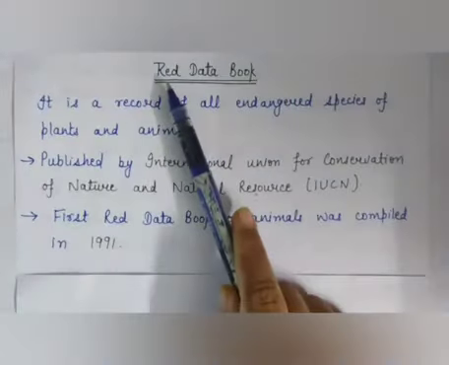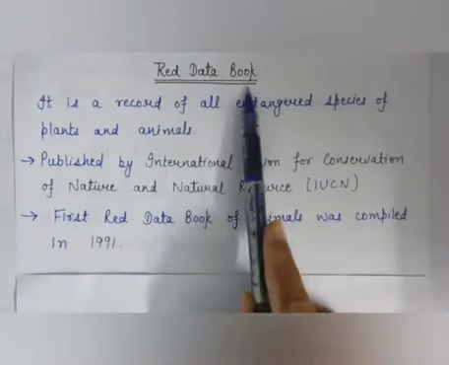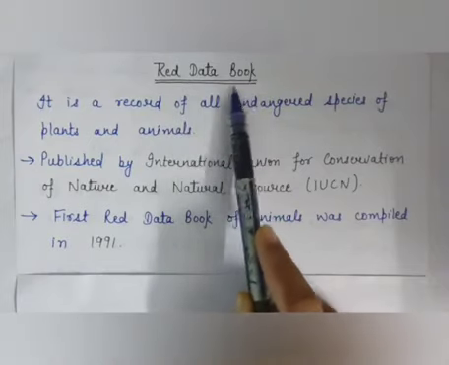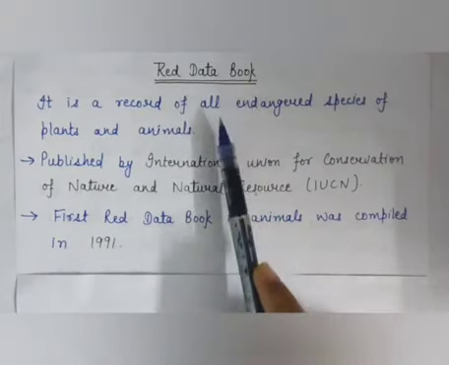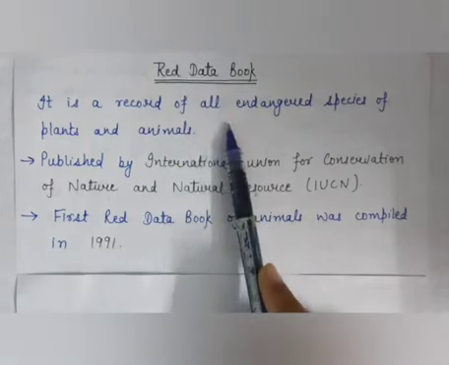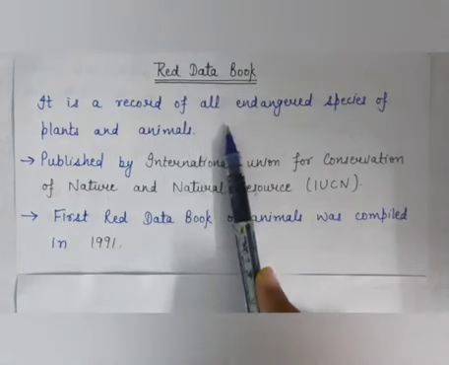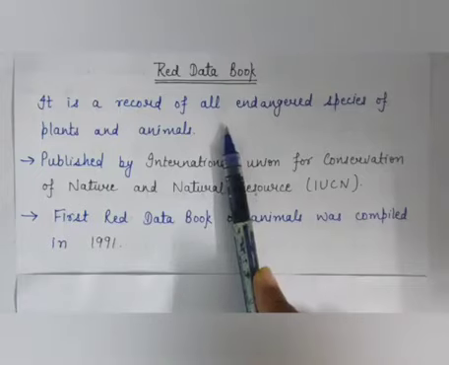Now our next topic is Red Data Book. Now what is Red Data Book? It is a book in which we record all the endangered species of plants and animals. Means we maintain a record of all endangered species of plants and animals.